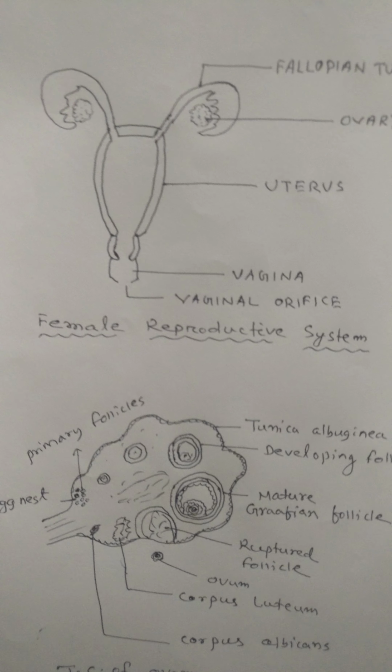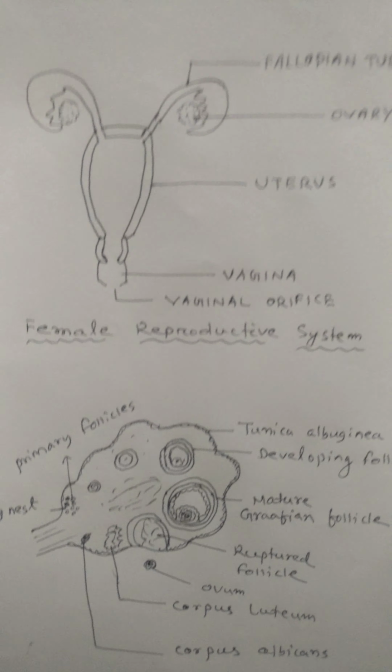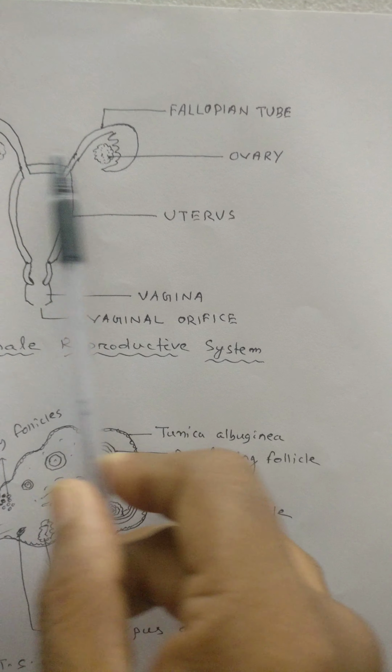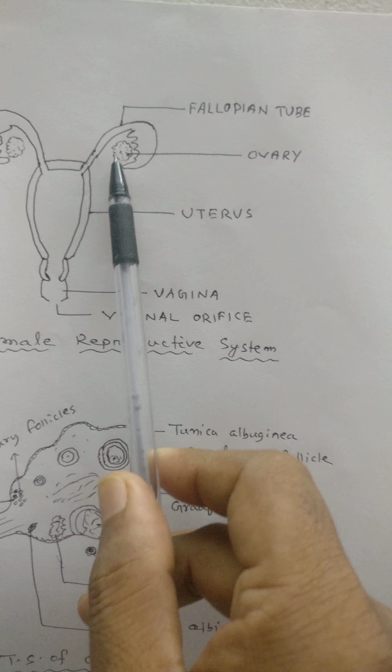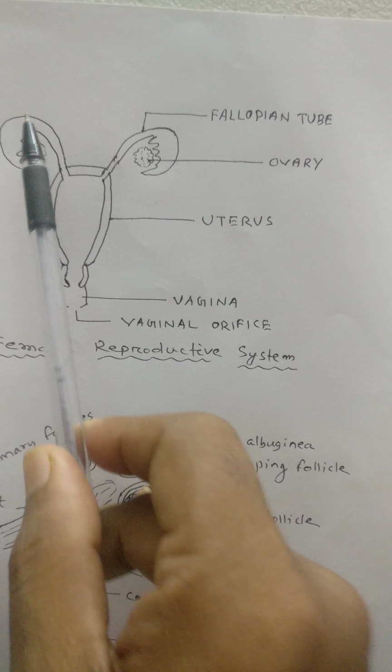Let us go to the diagram. So in the diagram, dear students, you can find these are two ovaries. These are two fallopian tubes.